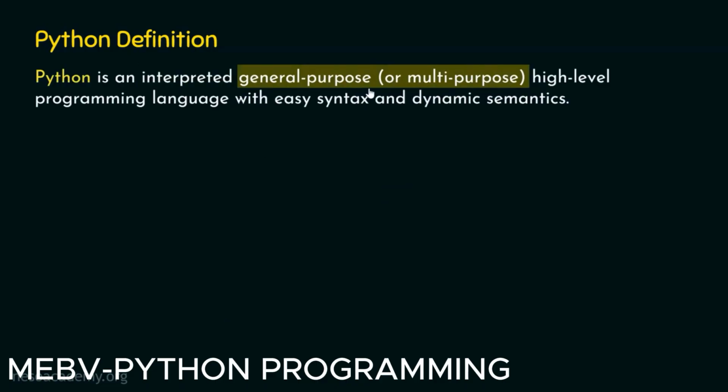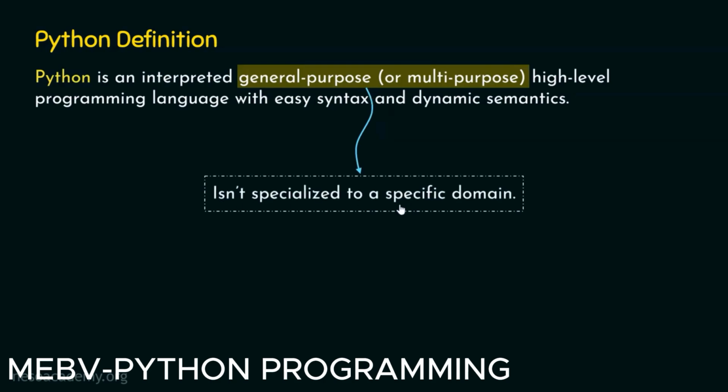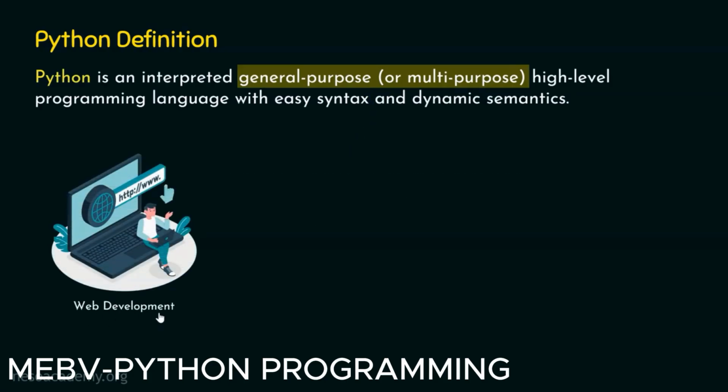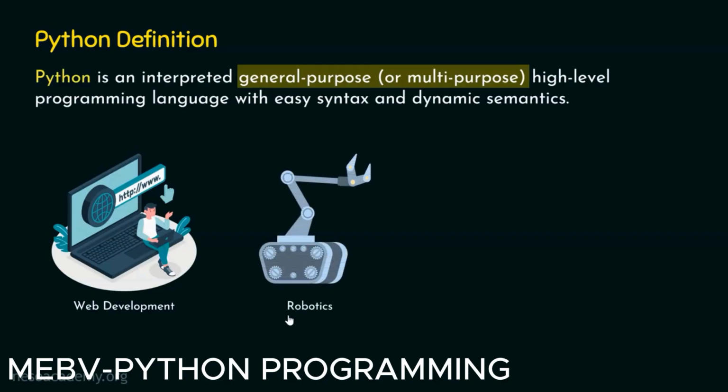Python is a general-purpose programming language because it isn't specialized to a specific domain. As simple as that. Now what does this statement mean? It means that Python is not meant for a specific domain. Instead, we can use Python in multiple domains. For example, we can use Python in web development. We can create web applications using Python. Not only that, we can use Python in robotics to create intelligence for robots.